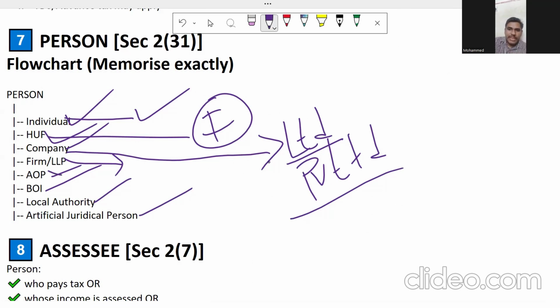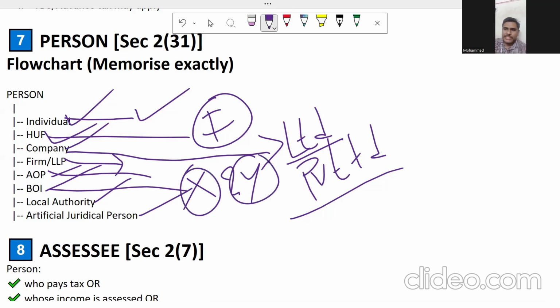AOP is an association of persons. If individuals or HUFs come together, yes, they can be an AOP. And body of individuals: Mr. X and Mr. Y, two persons, can be a body of individuals, yes. Local authority is a municipal corporation, for example, Tamil Nadu Municipal Corporation, Mumbai Municipal Corporation. All of these come under local authority. Next one, artificial judicial person. This can also be a particular type of person on which income is taxed. I'm holding this point and will discuss it later.